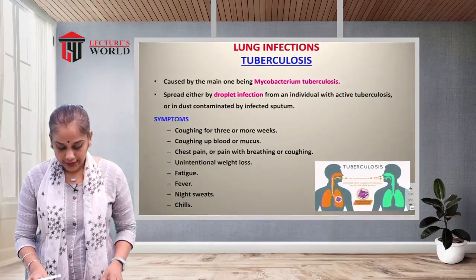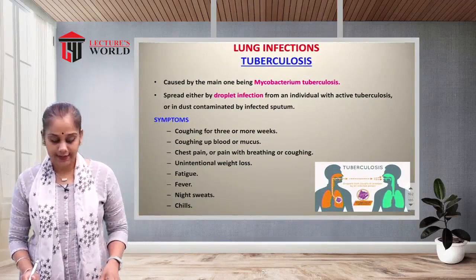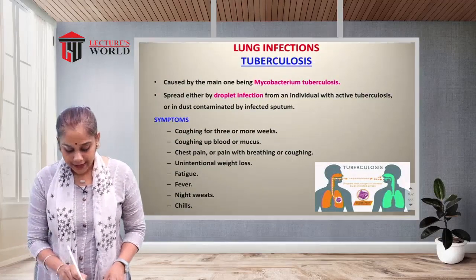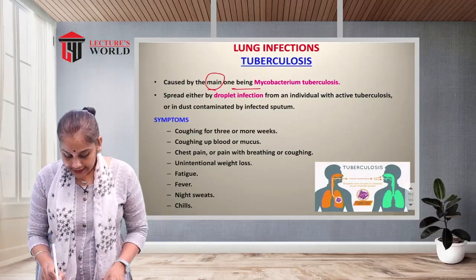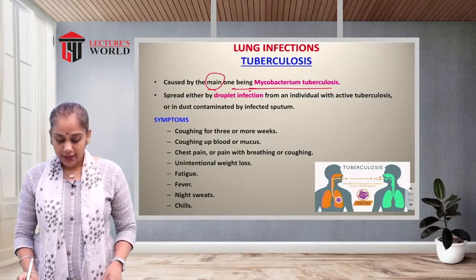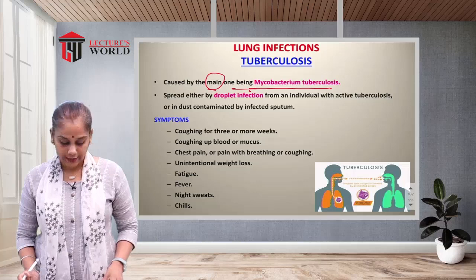Now into the lung infections. Next disease condition is tuberculosis. What is tuberculosis? It is caused by one main organism, Mycobacterium tuberculosis.